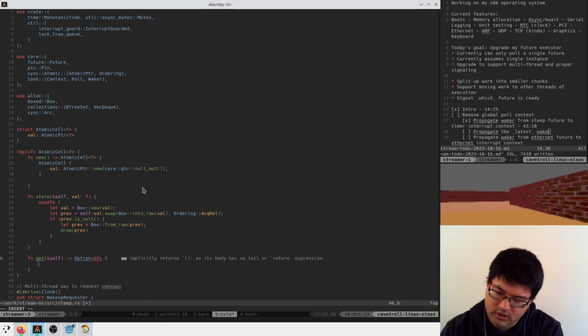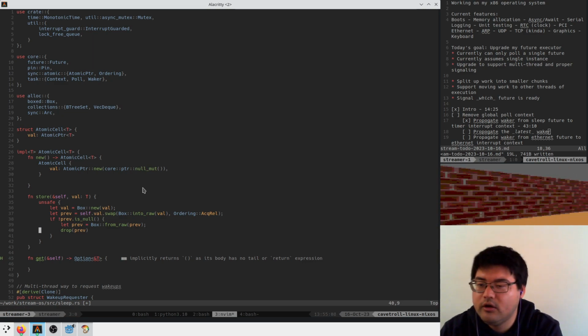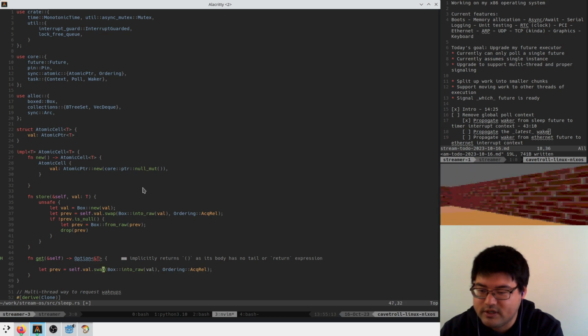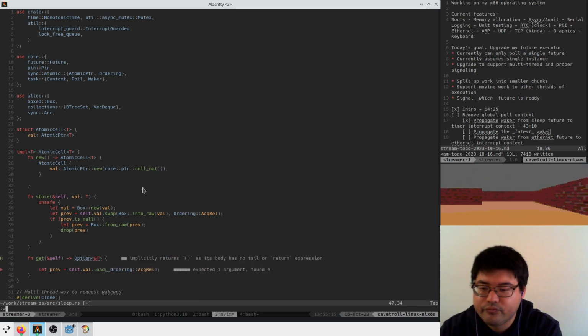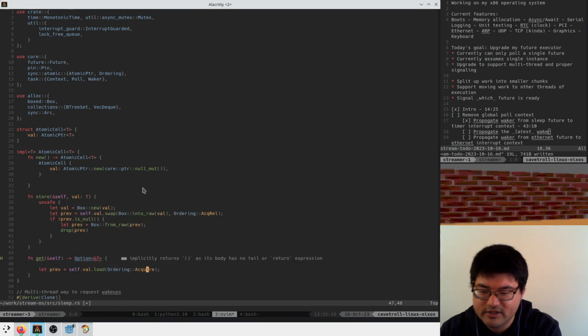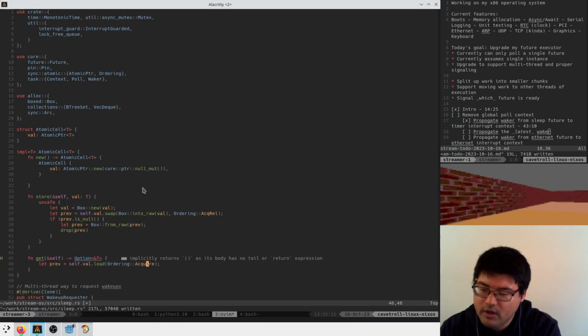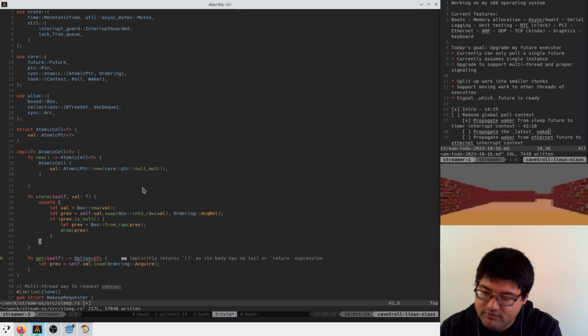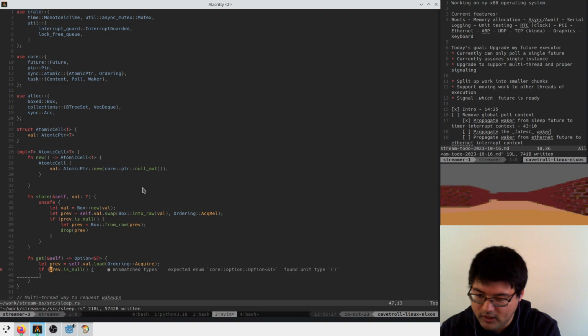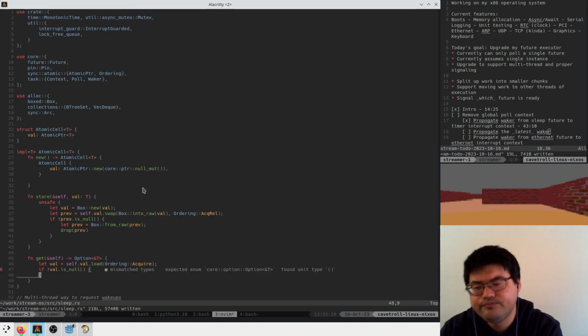And here we try to get the value out. So we say self.val.load, this time with ordering Acquire, I think, as the read side of this. And we'll say if it's not null, this is val now.